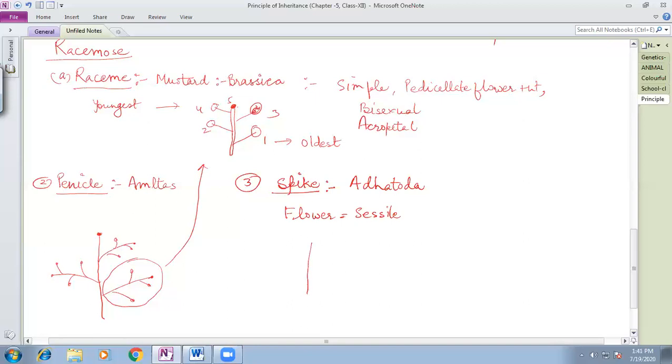So if this is the peduncle, on this peduncle the flowers are arranged in alternate fashion, but the pedicel is not present, and still this bud is not converted into the flower. This kind of condition is called the spike type of arrangement. So the thing should be clear to you. In this case the flowers are sessile, bisexual, and here also they are arranged in acropetal arrangement.